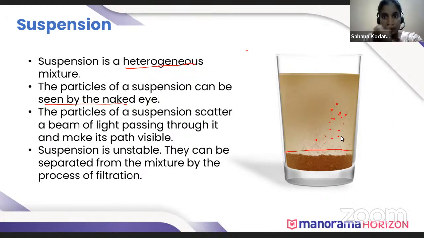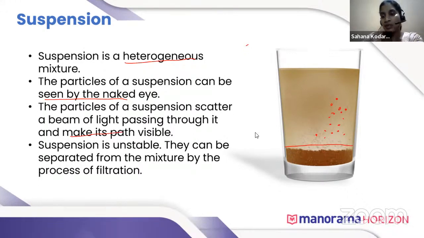Sorry, there is an issue with my network. So next, the particles of suspension scatter a beam of light passing through and make its path visible. Since the particles of suspension are larger, you can see them suspended in the solvent. So when a beam of light is passed through the suspension, the particles can scatter the beam of light and make the path of the light visible.